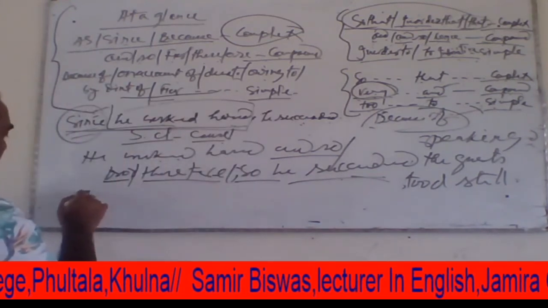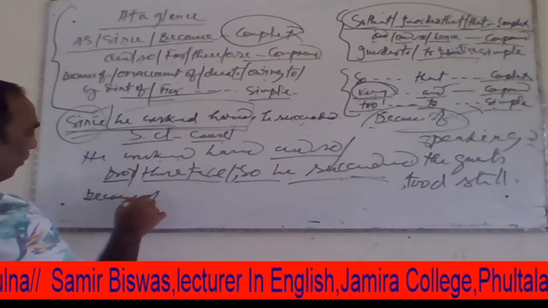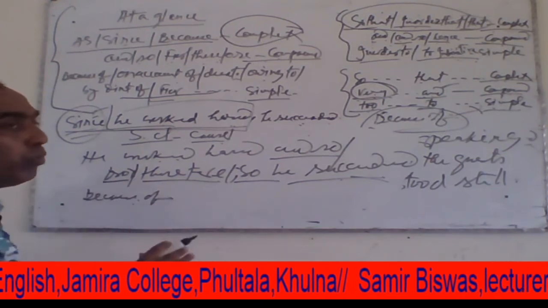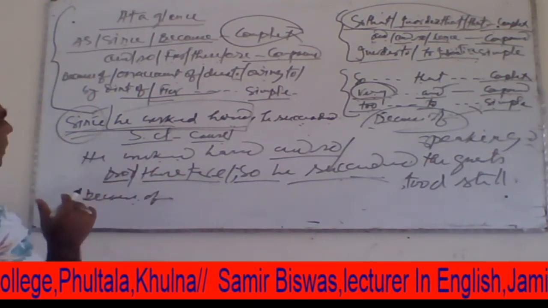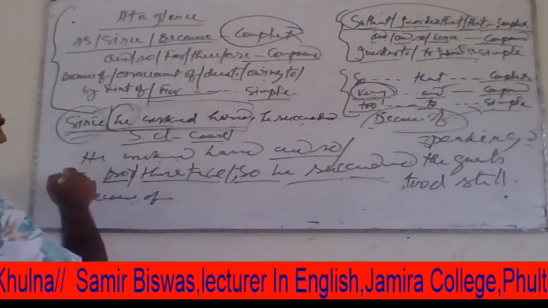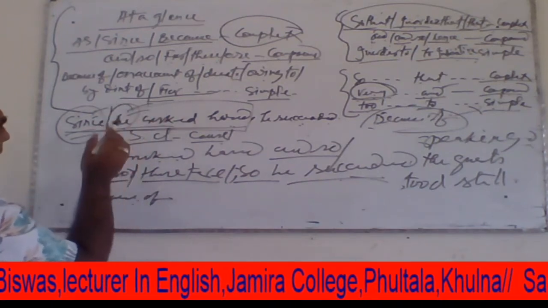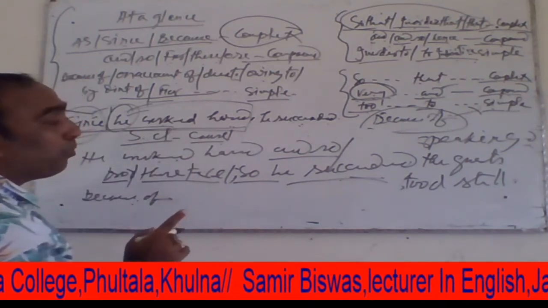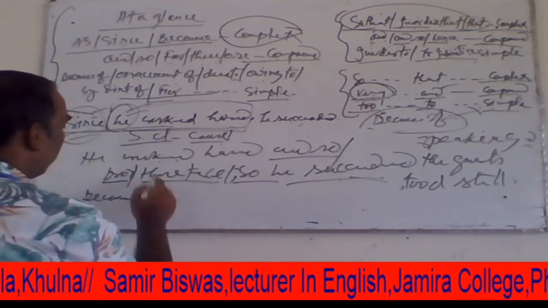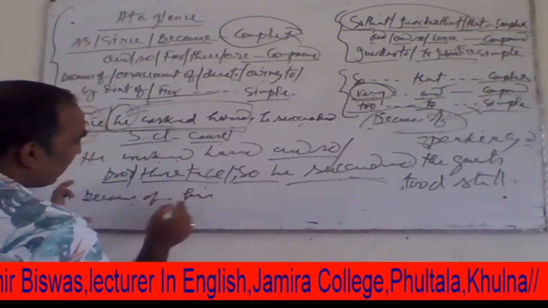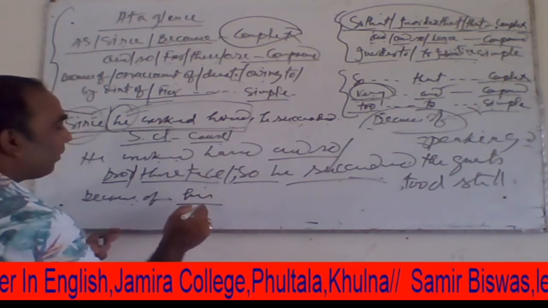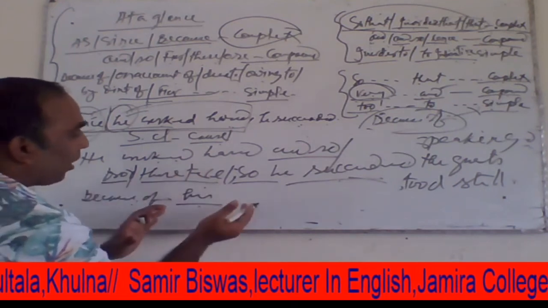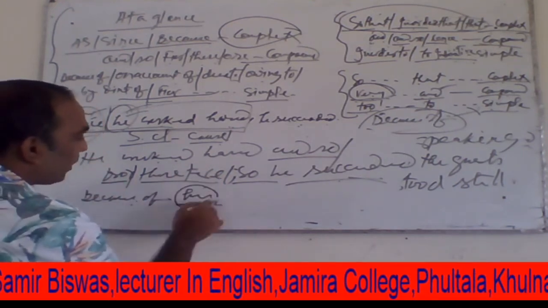At first we use because of, and after that we will use the possessive adjective form of this subject. So here we find he, and this he can be changed into his, which is a possessive adjective form, and after a possessive we will find a noun form, because without a noun we will not use a possessive adjective form.